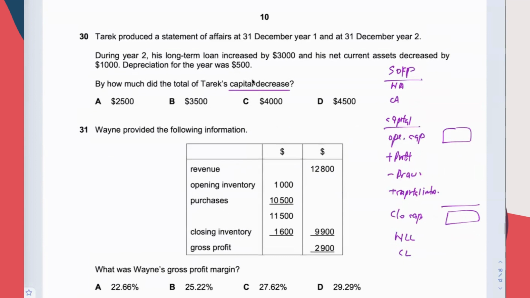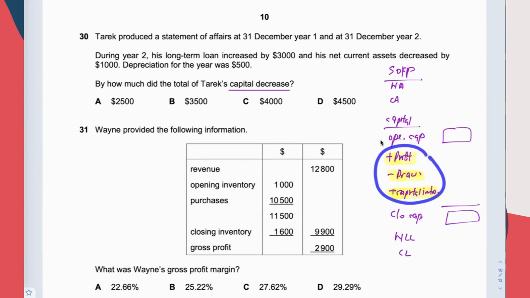Now, can you talk about what are the factors that affect the capital? Is it these three things? Yes, right? These are the three components. These are the three things that can affect capital. Agree? Profit will increase capital, loss will reduce capital, drawings will reduce capital, and then capital introduced will increase capital. These are the three things that can affect the capital.